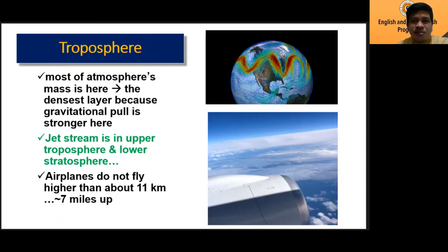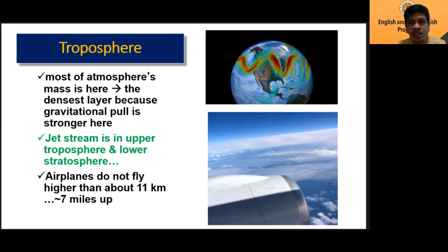You understand the first layer? I will repeat. Layer number one, this is the bottom layer. If you go higher, it gets cold. What else? Most of the weather happens here, like the clouds are formed in here. The air moves a lot in here, and this is the layer in which we live. That's the troposphere.